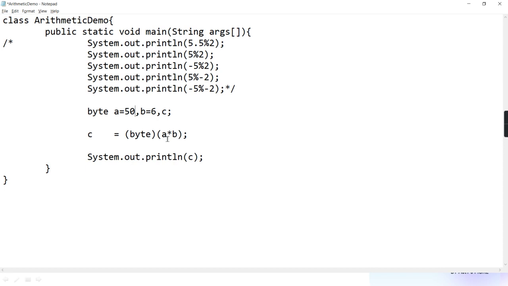But when you convert that 300 to byte, is some part going to get lost? Yes. Because the byte range is minus 128 to plus 127.